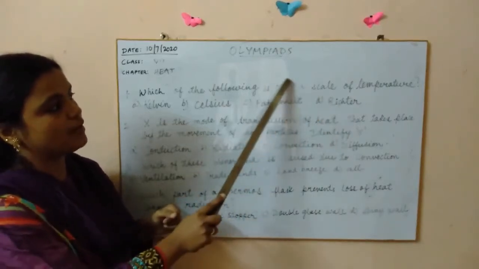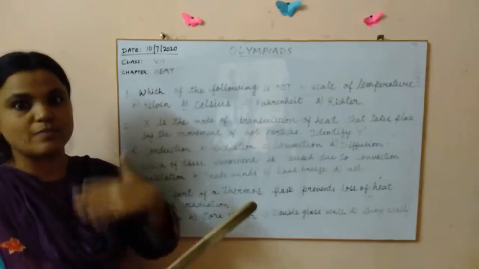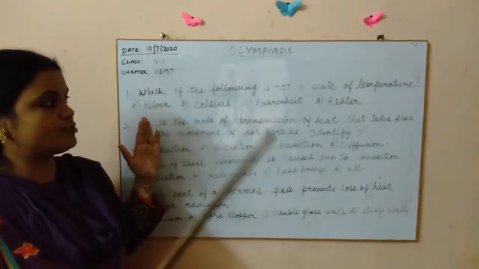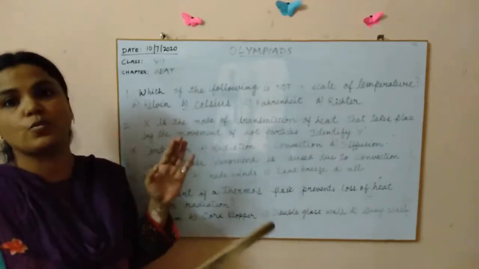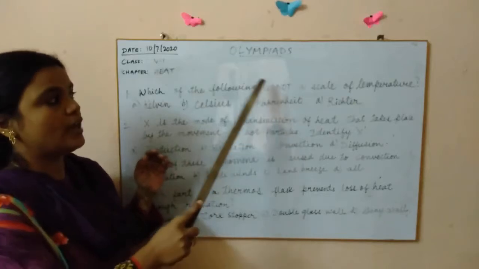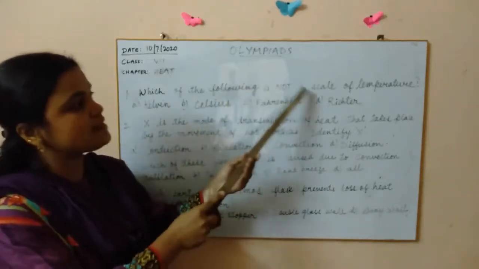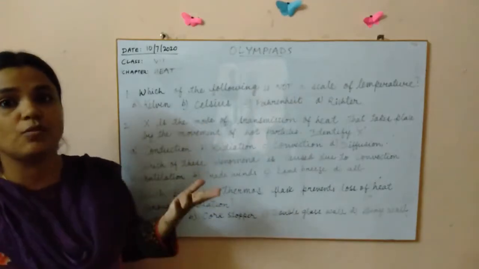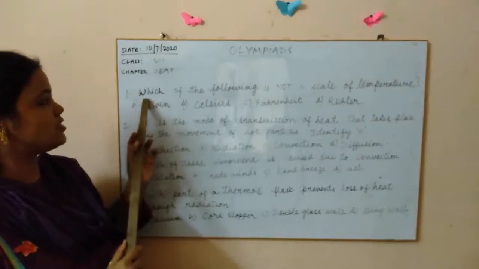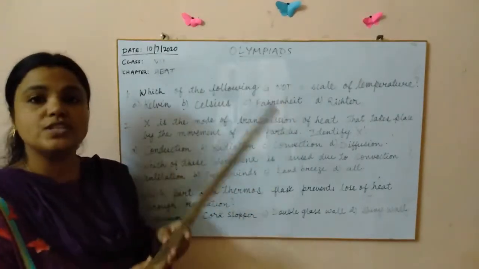You have to remember, children, go through the question more number of times, 2 to 3 times, then only. Don't rush to the options. First read the question well and understand it and know what you have to do. Here you have to choose that option which is not a scale of temperature. Usually what children do, they just see which of the following scales of temperature and they just put some option like A, B or C. Here he is asking which is not.